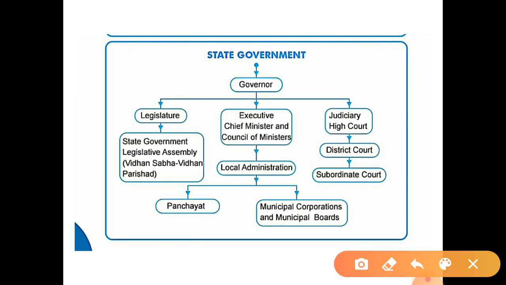Now next, state government. So who is the head of the state government? Governor. Okay, remember. As with the central government, here also we can see three organs: legislature, executive, and judiciary. At the state level we can see the legislative assembly, Vidhan Sabha or Vidhan Parishad. These two houses we can see, one Vidhan Sabha, and some have a Vidhan Parishad. Then next one, executive: chief minister and council of ministers.